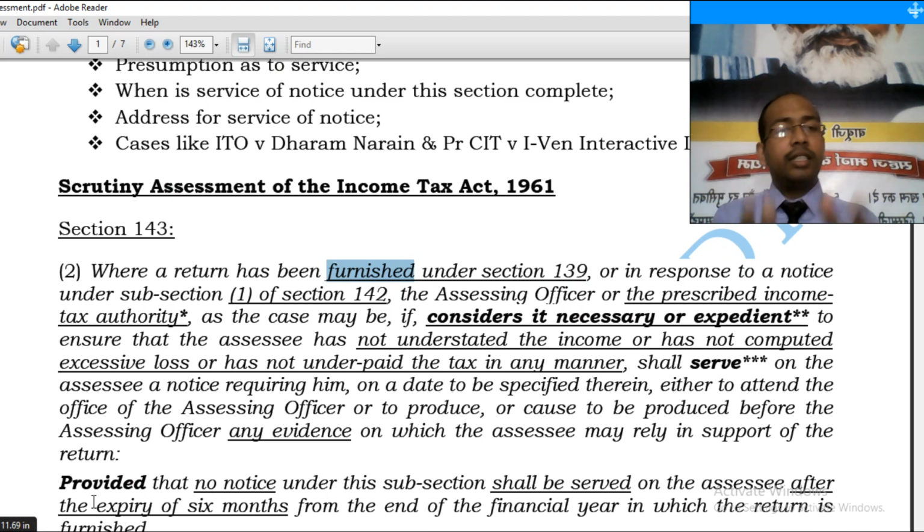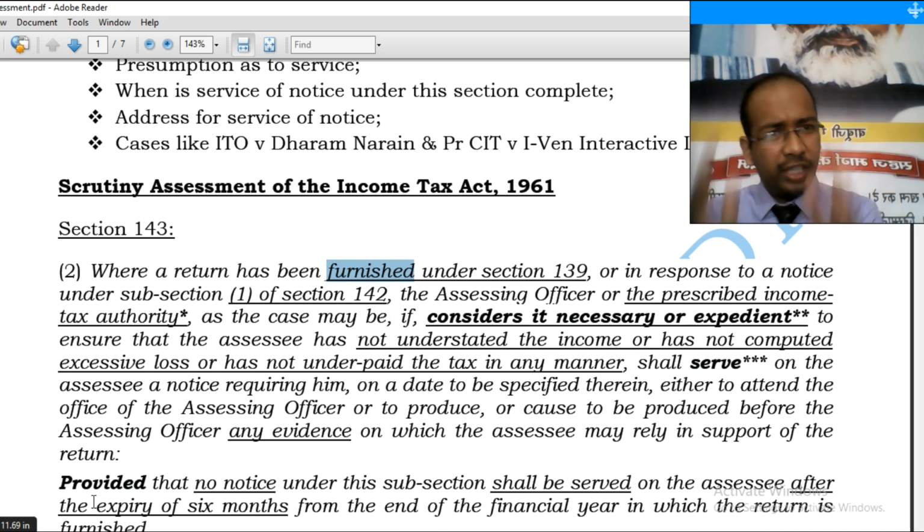So what this section says, the notice under this section has to be served upon the assessee, not merely issued. Is it a matter of principle of natural justice or a matter of jurisdiction? Here it is a matter of not only principle of natural justice, but of assumption of jurisdiction. Because until and unless the AO assumes jurisdiction, he will not be able to assess us.